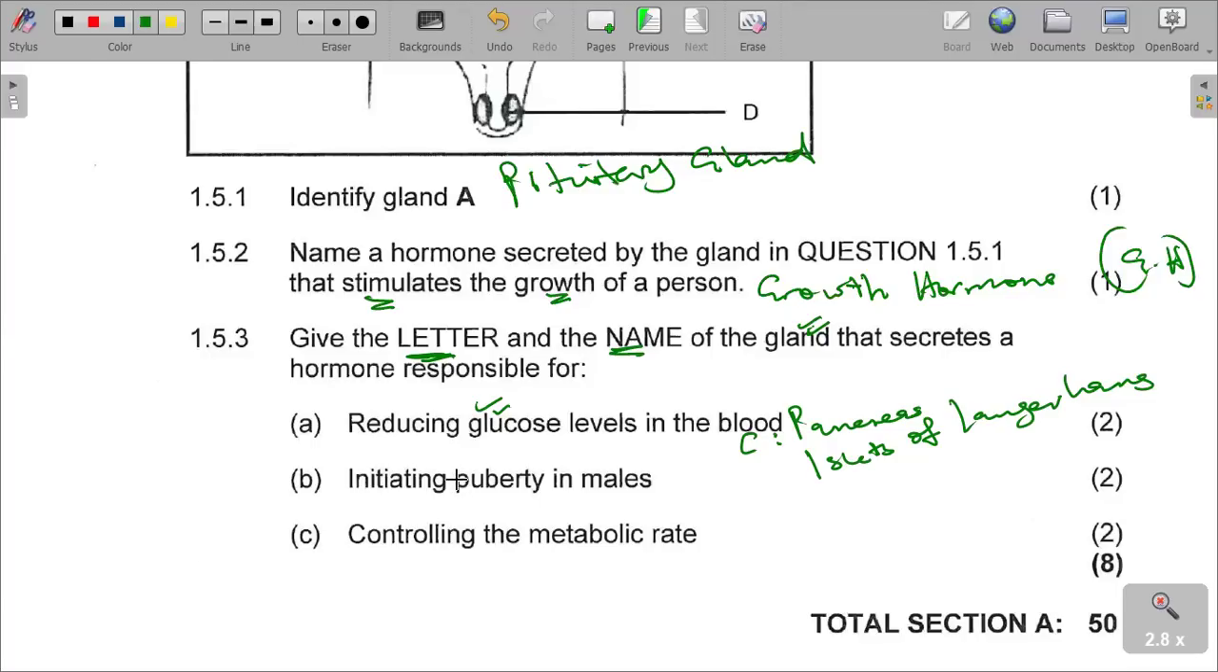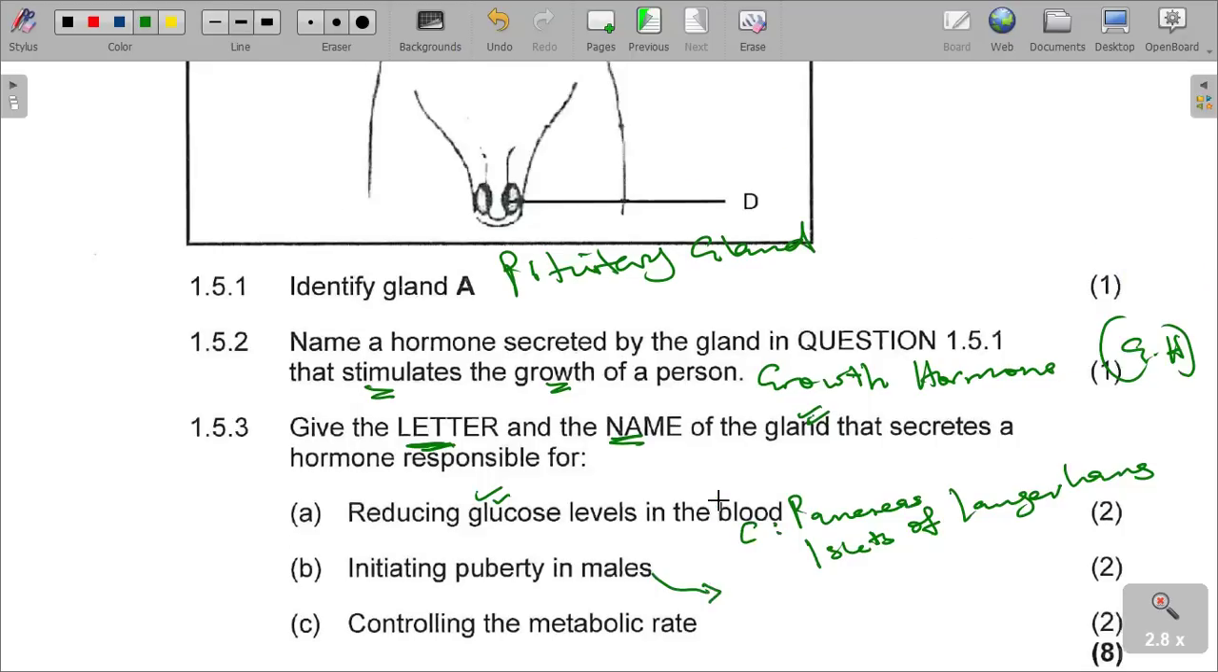Initiating puberty in males: the letter and the name. We are saying puberty in males. Obviously, it must be in the testes, which is D. That is the testes there. That is number B.